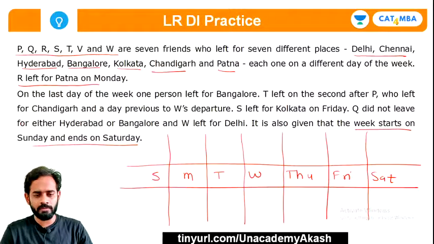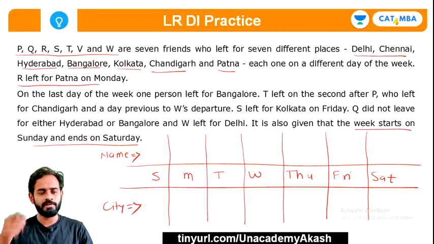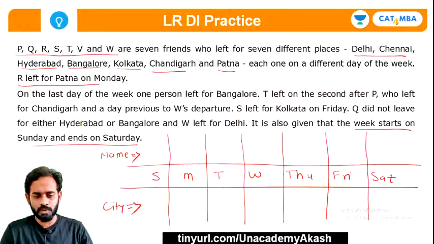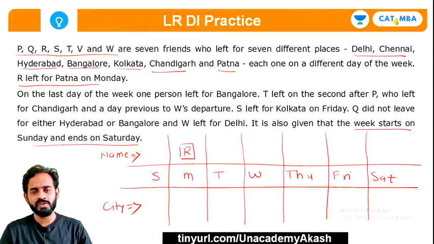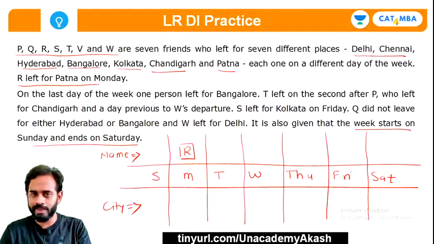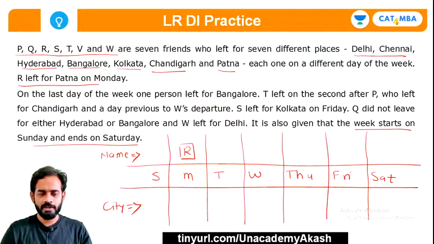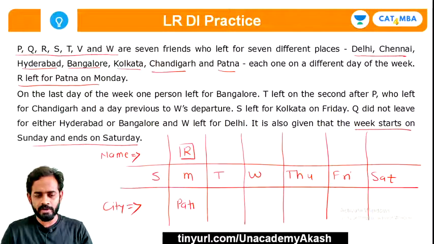So we'll write name over here first. Okay, name, and here city. Now it is given R left for Patna on Monday. So here is R, and anything which gets fixed at a particular place, we have to put it in a box, right? So R left for Patna on Monday. So R is here, and let's write Patna here, right?